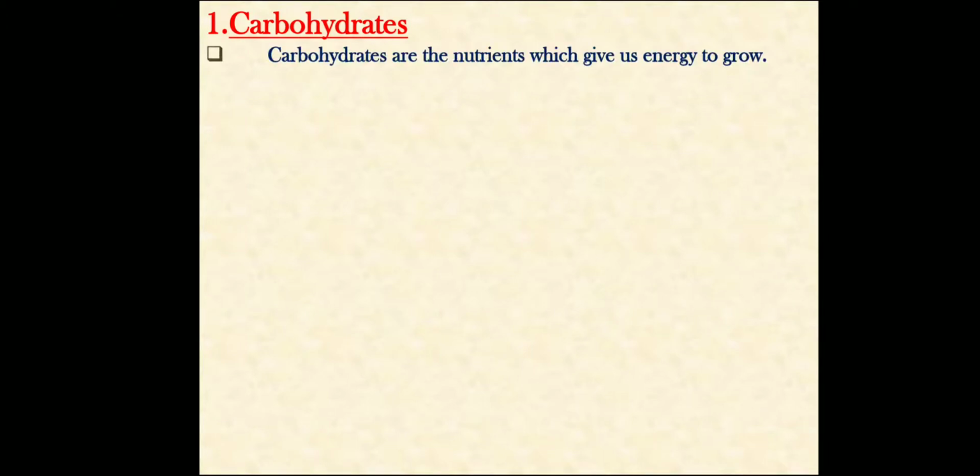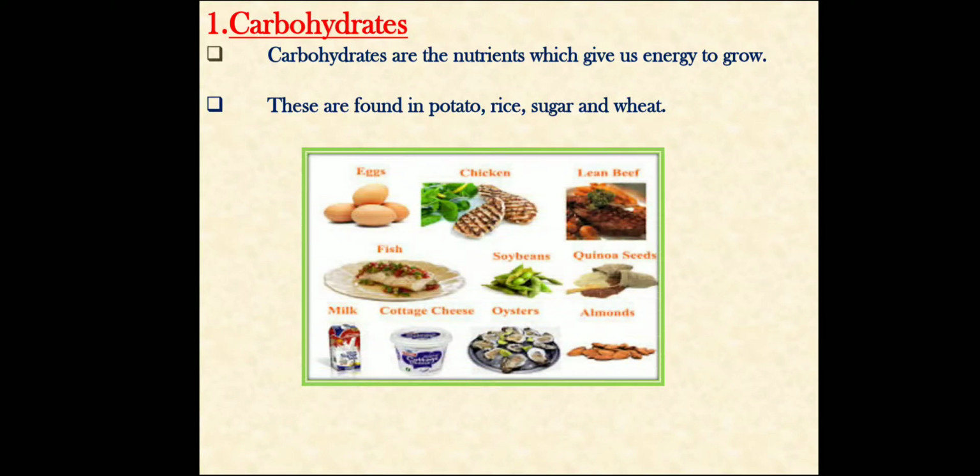Carbohydrates are the nutrients which give us energy to grow. If you want to grow, then you have to eat carbohydrate food. These are found in potato, rice, sugar and wheat. We get carbohydrates from potato, egg, chicken, lean fish, soya beans, milk, cottage cheese, oyster, almonds, etc.